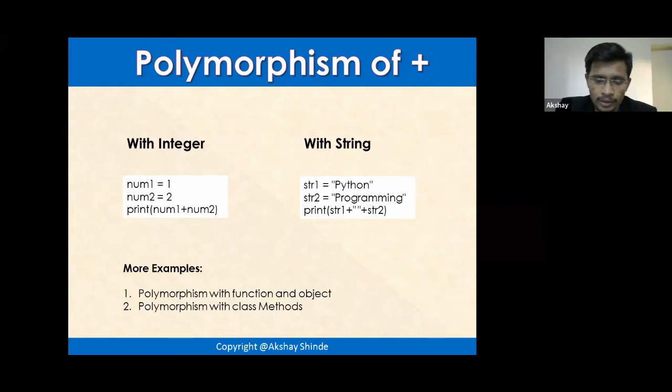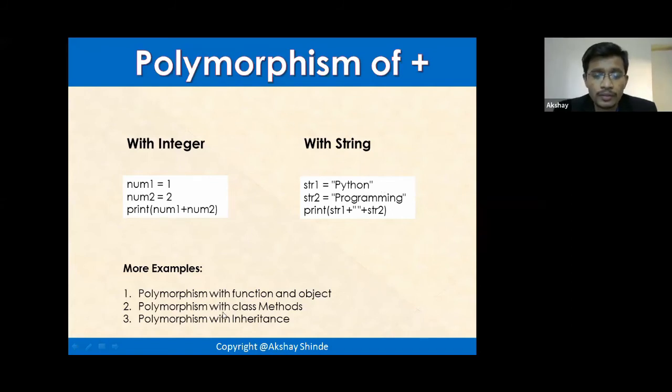Yeah. Thank you, Payal. So we saw polymorphism with function objects. We saw polymorphism with class methods. So in class we are calling the methods with the same name, right? And there is a third example which I just wanted to show you for clearing your concept of polymorphism, which will again help you check what is there in polymorphism.